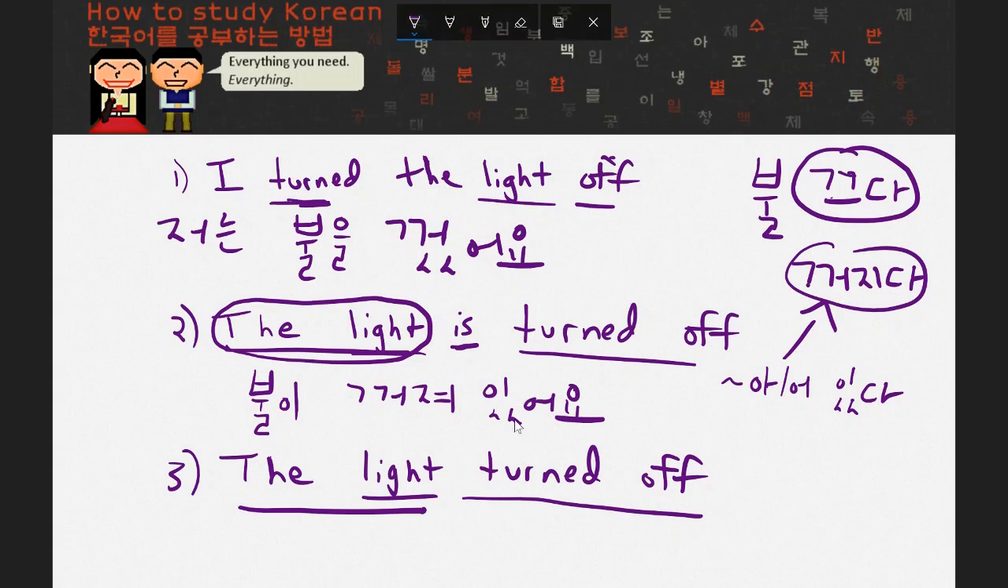Now, a couple of things that I want to point out here. This is 있다, but I am using the informal high respect honorific again, so it says 있어요. Now, this sentence would read, 불이 꺼져 있어요.